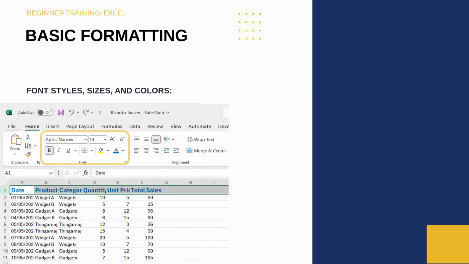Let's format our headers. Select row 1 by clicking on the row number. Now go to the Home tab and find the font group. Make the text bold by clicking the B button. Increase the font and you can change your font color.